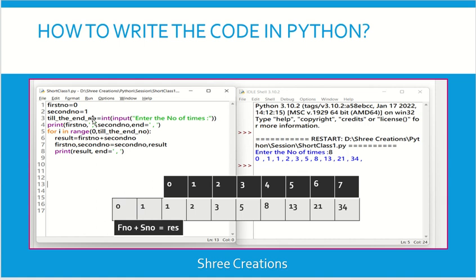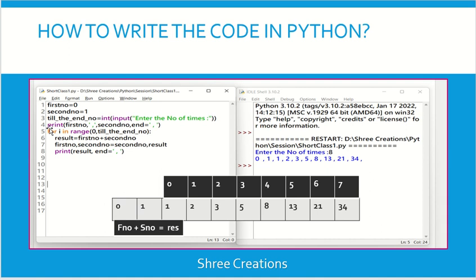After getting the runtime input, what did I write here? Print first number, comma, second number. What is the first number? 0. What is the second number? 1. So this print statement will execute after this. See, we are printing the output 0 and 1. After that, we have 1, 2, 3, 5, 8, 13, 21, 34. All these numbers up to 8 times are executed here with the help of this for loop.